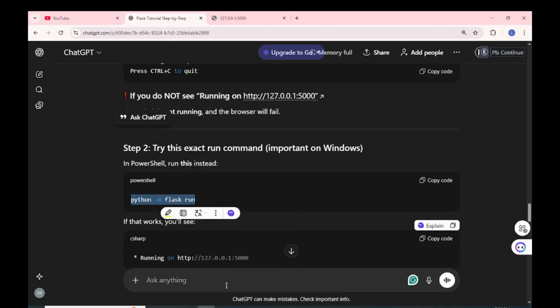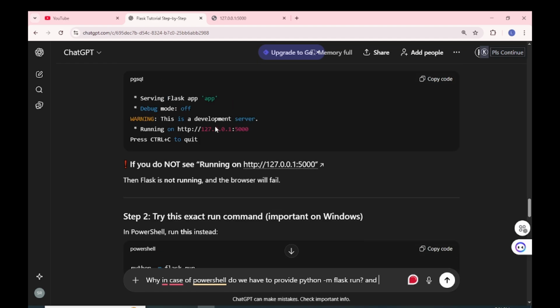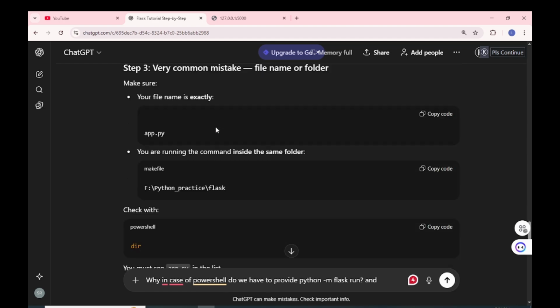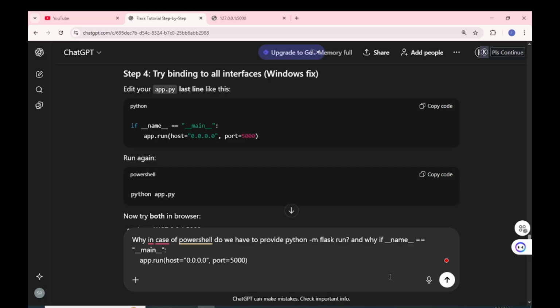Why in case of PowerShell do we have to provide this, and if __name__ is __main__, and why this?